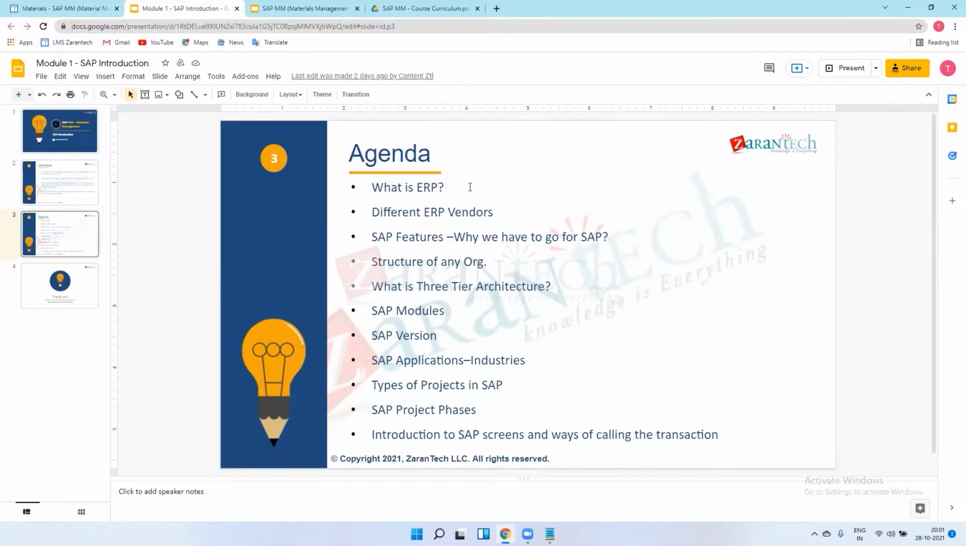So about the projects, there are 6 to 7 project types in SAP. First, you have heard about the SAP implementation project, then SAP support project, then SAP rollout project, then SAP upgradation project. Mainly these are the 4 types of projects which we work on daily in industries. So what is the SAP implementation project?